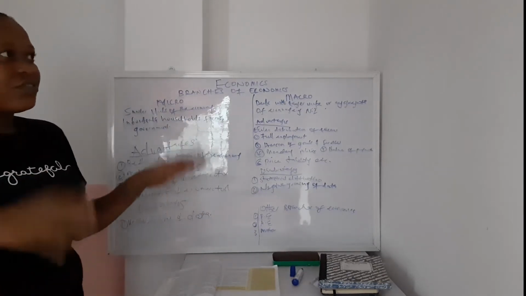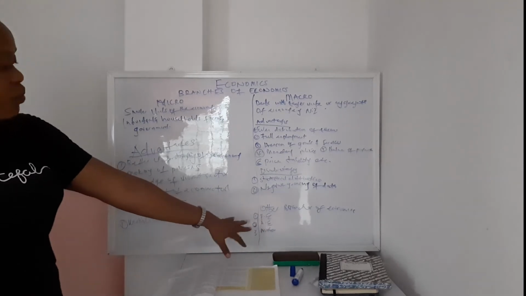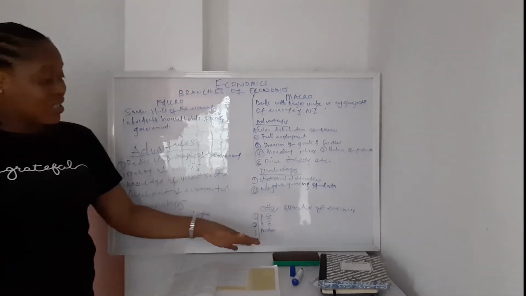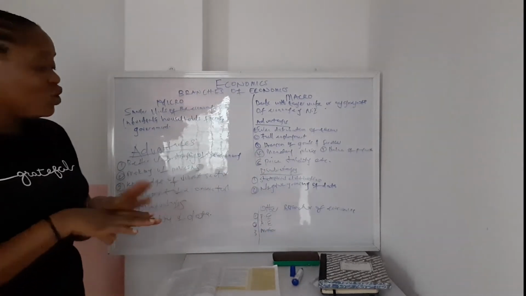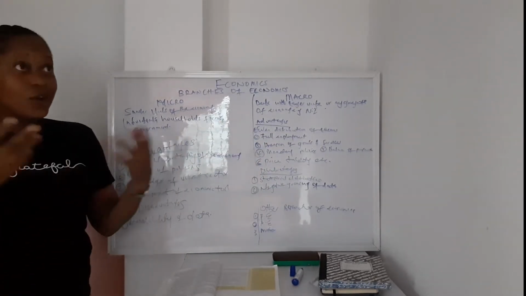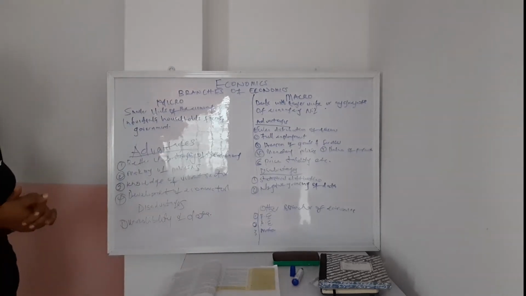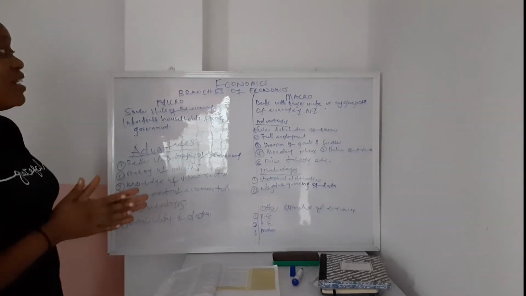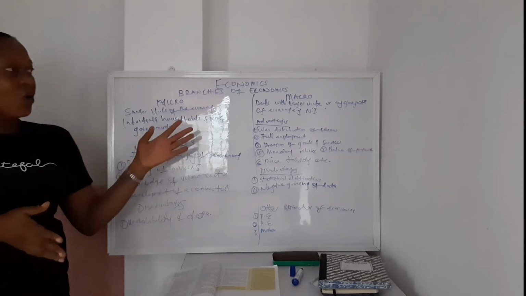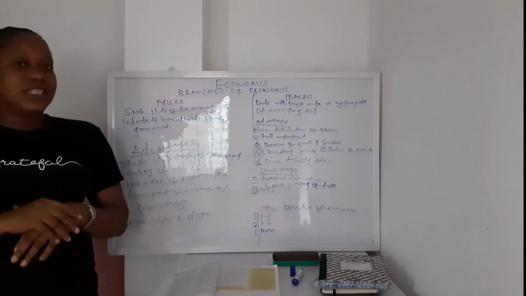But of course, first and foremost, in your bachelor's degree you are a generalist. Then you have applied economics, you have mathematical economics. So it depends on your interest. You have business economics, you have development economics. So all of these are the things that we have to learn about the branches of economics and how they affect our day-to-day life, the advantages and the disadvantages.